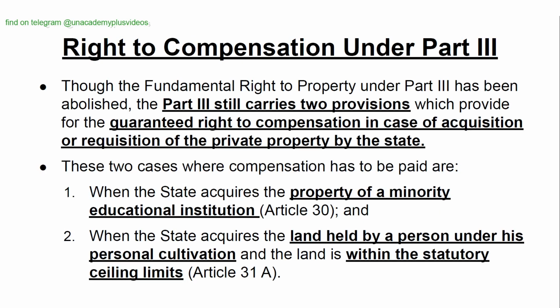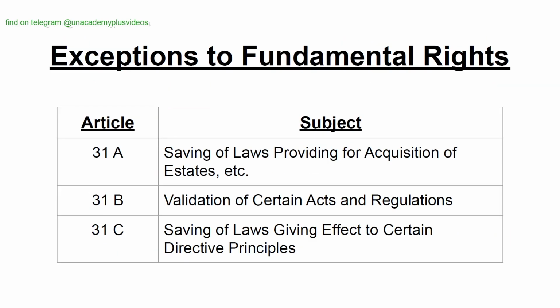Right to compensation under Part 3. Though the fundamental right to property under Part 3 has been abolished, Part 3 still carries two provisions which provide for the guaranteed right to compensation in any case of acquisition or requisition of the private property by the state. These two cases where the compensation has to be paid are when the state acquires the property of a minority educational institution, Article 30, and when the state acquires the land held by a person under his personal cultivation and the land is within the statutory ceiling limits, Article 31A.